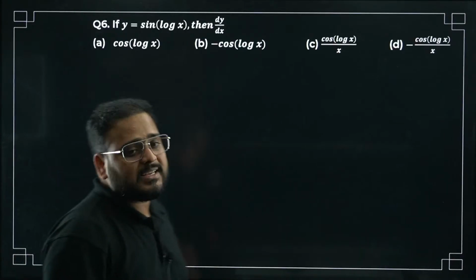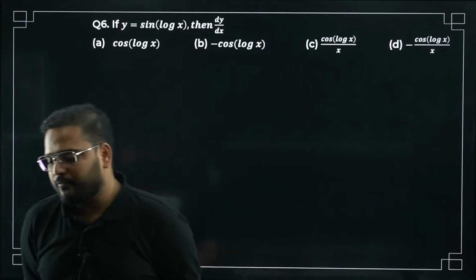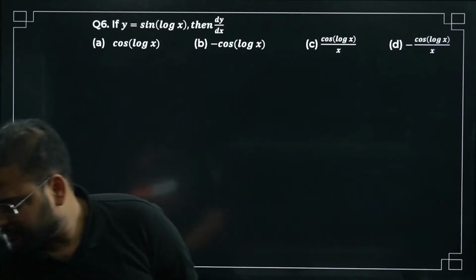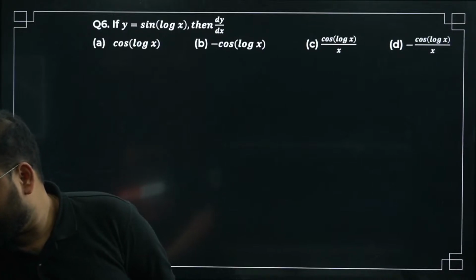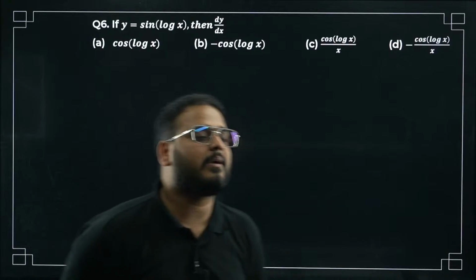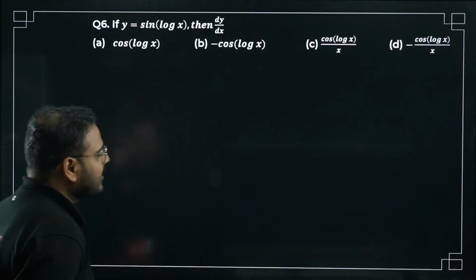Moving to question number 6. Let's solve. I hope all of you got the fifth right. So I'll move on to bacha now, question number 6. If y equal to sine log x, then dy by dx is how much? Okay, yes, I get it.